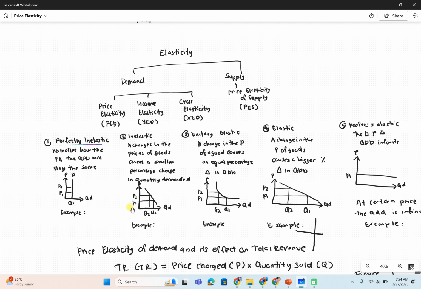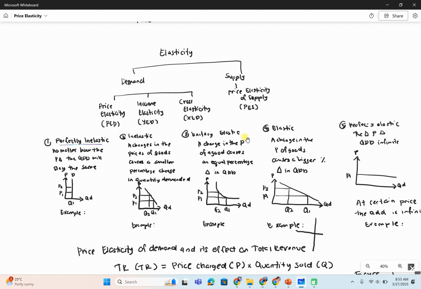It means when the price is 1, the quantity demanded is Q1. When the price is 2, the quantity demanded is Q2. There's only a smaller percentage of change in quantity demanded here. Okay, meaning for example, inelastic: petrol. Because the cars need petrol, right? So think about an example from the tourism perspective. Third question.